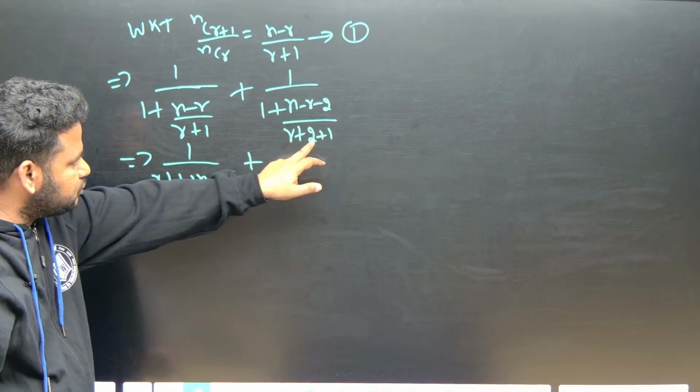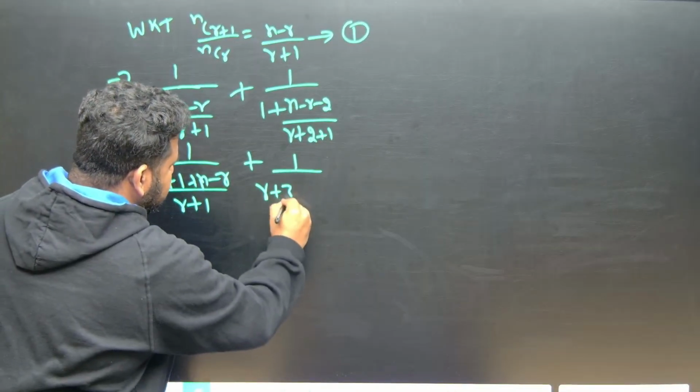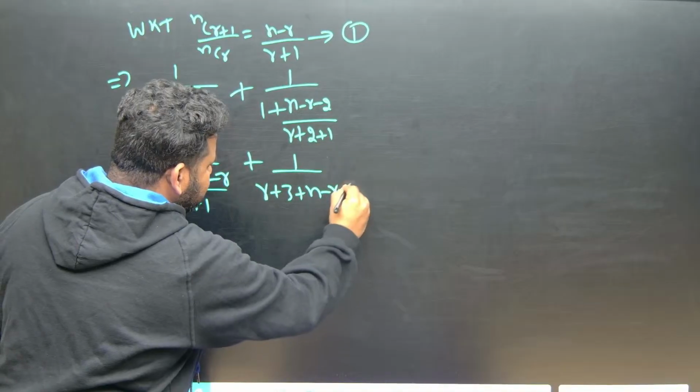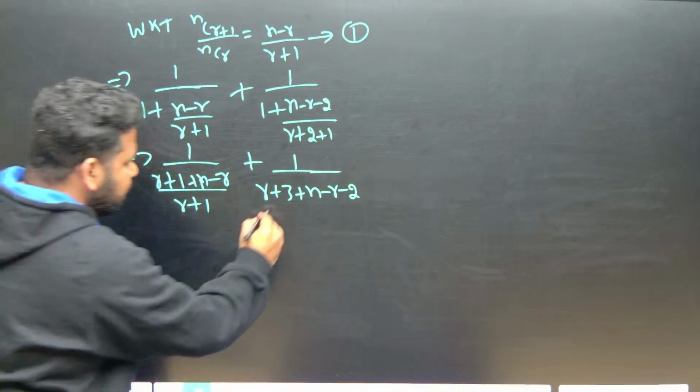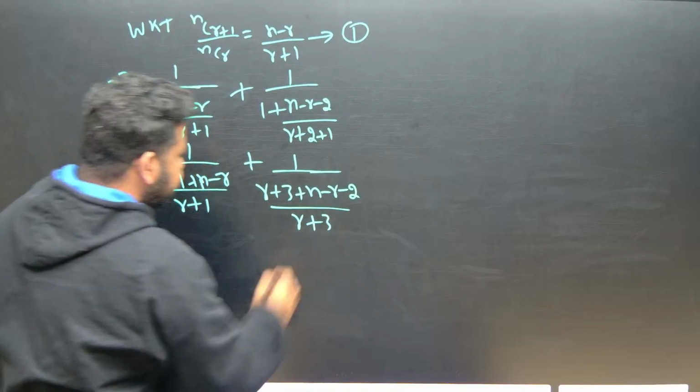So this will become r plus 2 plus 1, r plus 3. I will write here 1 by r plus 3 plus n minus r minus 2. This is what I got, divided by r plus 3, r plus 3. This is what I have.